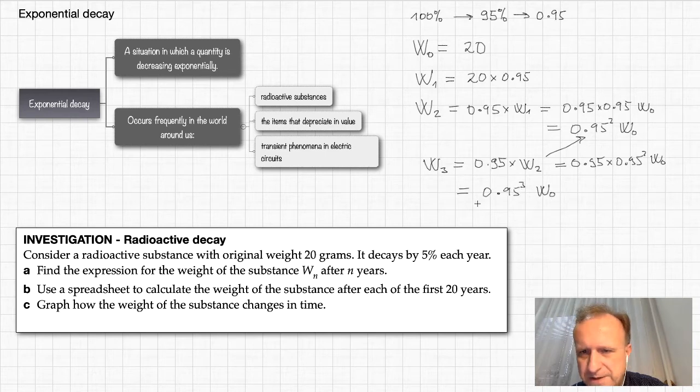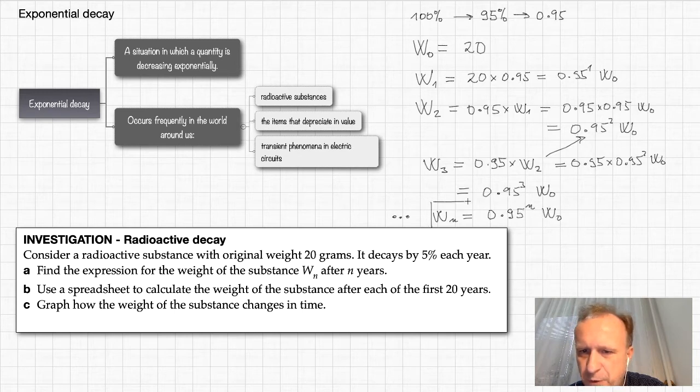So this is what you get after 3 years. Now we can easily generalize and write down what we should get after n years. So if after 2 years we had 0.95 to the power of 2 times W sub 0, after 1 year we had 0.95 to the power of 1 times W sub 0, which is 20, and after 3 years we had 0.95 to the power of 3 times W sub 0.